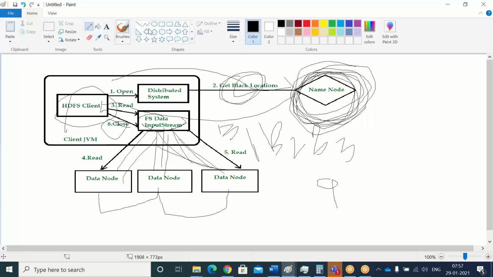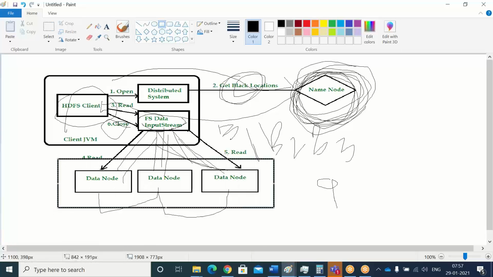Let me draw a diagram. In this process, especially in these data nodes, all these arrows happen as parallel processing of the read request. There are task trackers available, and all task trackers will execute at a time. They will get the data in parallel by using the replication factor, start reading the data, and give it very fast to your client. Once the client has got all the data, the client itself will close the read request, and the data will be shown in your terminal. This is how the read operation happens.